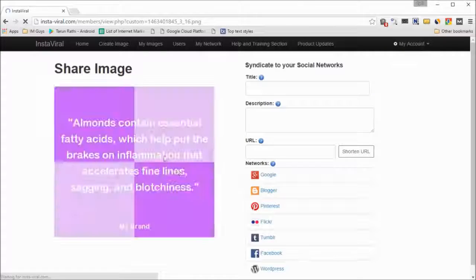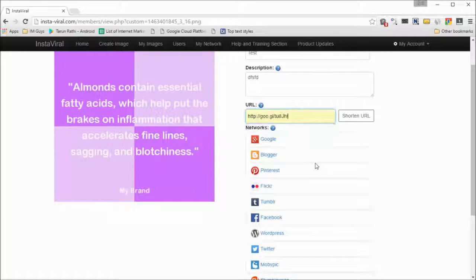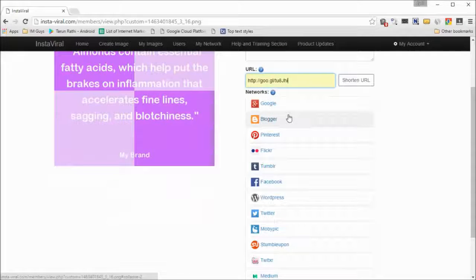If you click on the image, InstaViral will show you sharing options. You can give the image a title, description, a URL if you want, maybe your website, and then you can select the networks that you want to share it on.